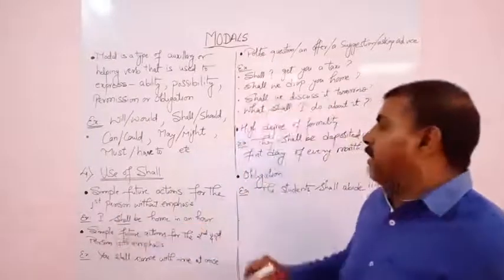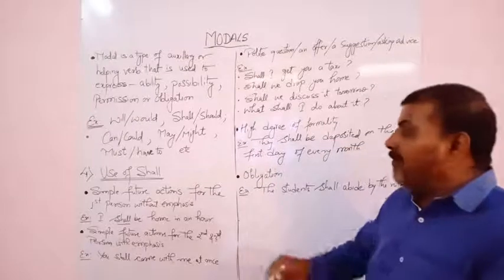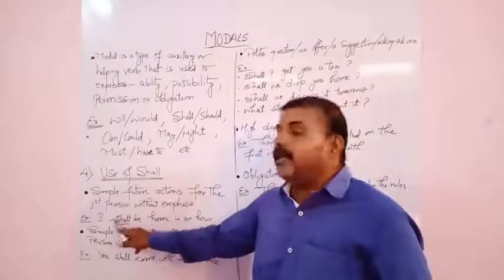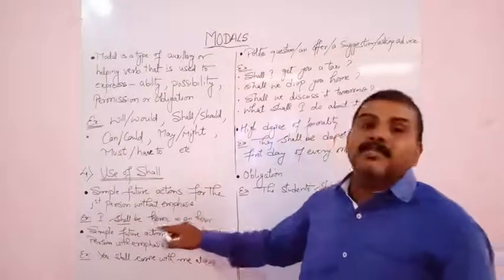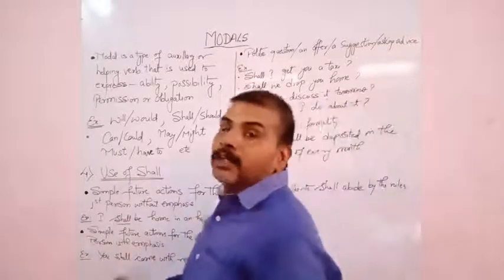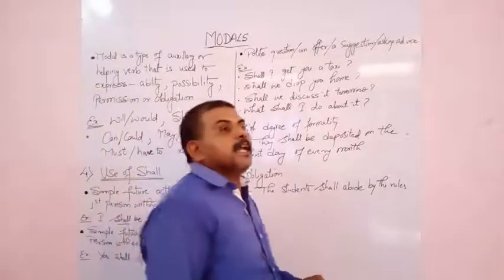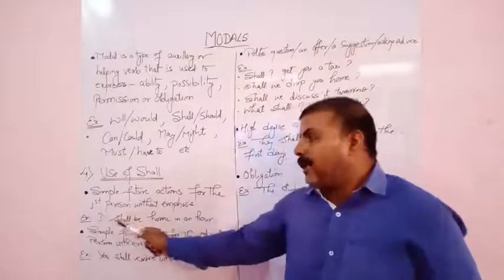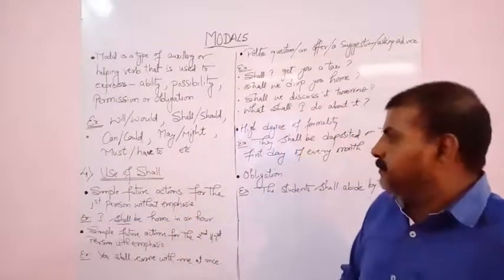This shows that there is no emphasis. If emphasis is shown, then we use will in place of shall. Here, without emphasis, you are not very sure that you are going to reach your home in just one hour. So emphasis is not shown there, and for the first person we use the modal shall.